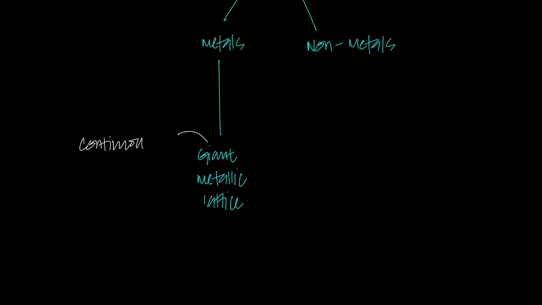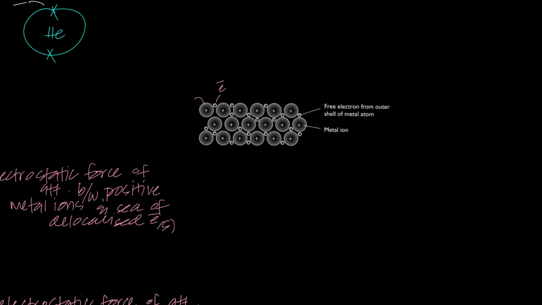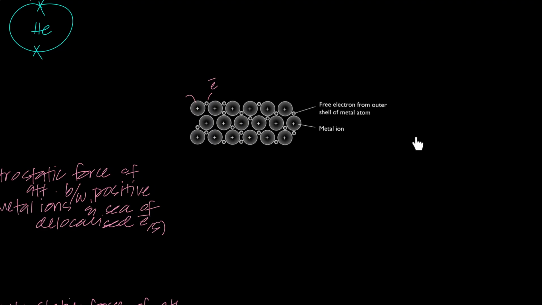What do we mean by continuous structure? You should have been taught this in O levels, but if you don't, it's okay. Continuous structure means that if I take the structure of a metal, I can't possibly draw it on a piece of paper. It's a giant structure, a very huge structure. It continues in every direction.